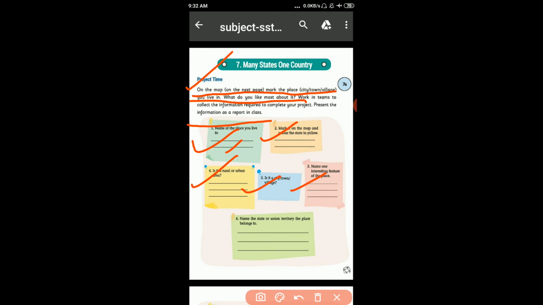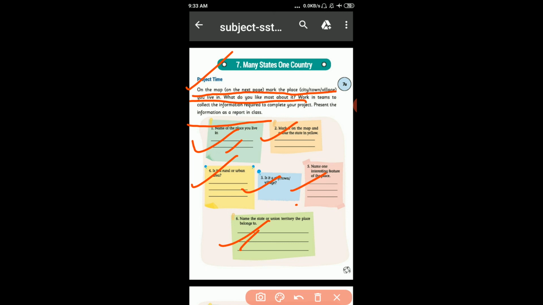Name one interesting feature of the place. It is a historical place. Okay, we are talking about Tonk. So Tonk is a historical place, students. Write it here, it is a historical place. Now 6. Name the state or union territory the place belongs to. Tonk belongs to the state of Rajasthan. Clear to all?